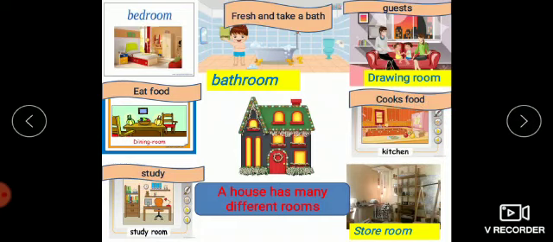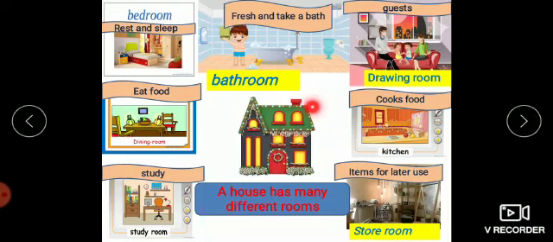When we want to study, we go to the study room and study silently there. We keep our items for later use in our storeroom. When we are feeling really tired and want to take rest and sleep, we go to the bedroom. So children, all these rooms serve different purposes.